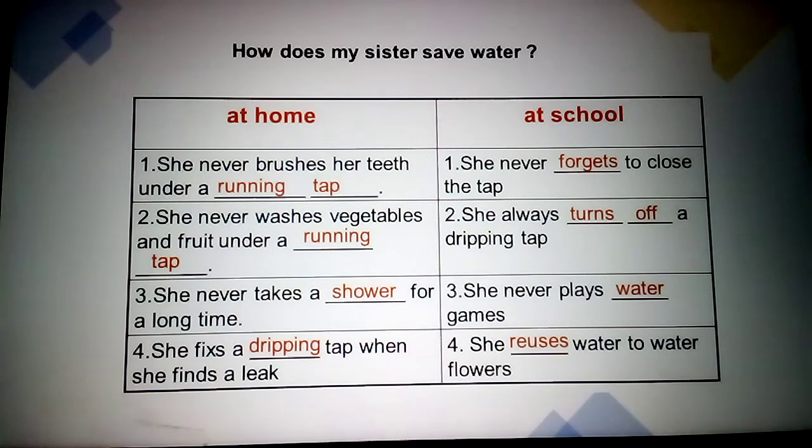She never plays water games. Sometimes some children enjoy playing water games, but when we play with water, it is wasted, so she never likes those water games. She reuses water to water the flowers, meaning the plants. When water has been used for any purpose, she reuses it for the trees at school. So everybody, at home, at school, and at the working place, we have to save water.